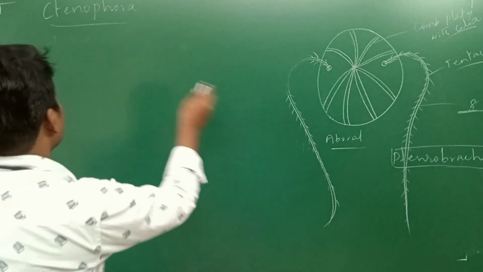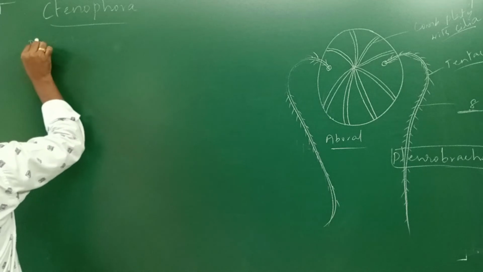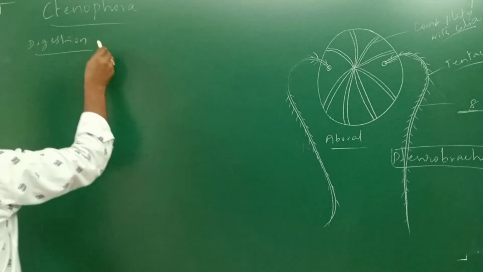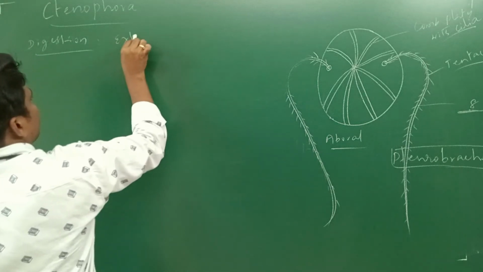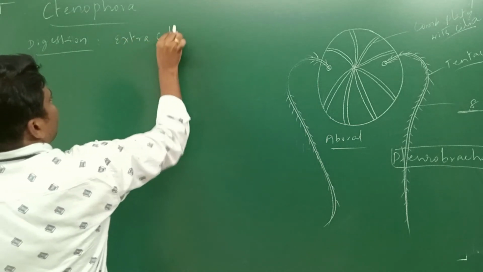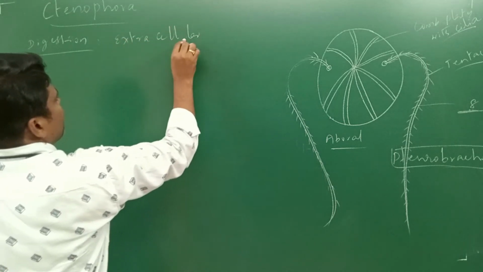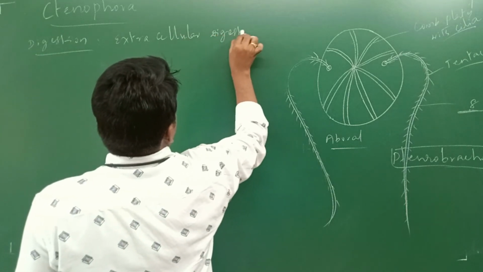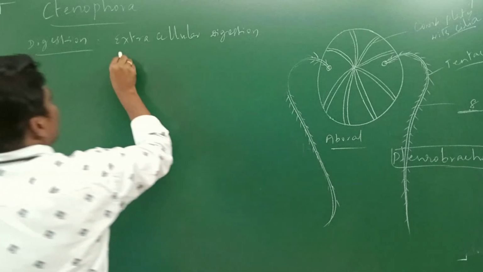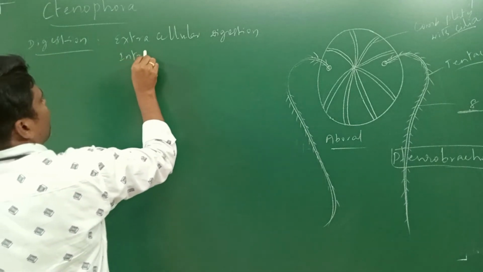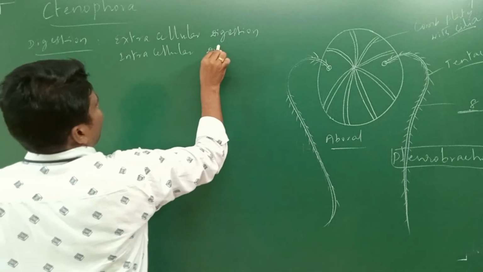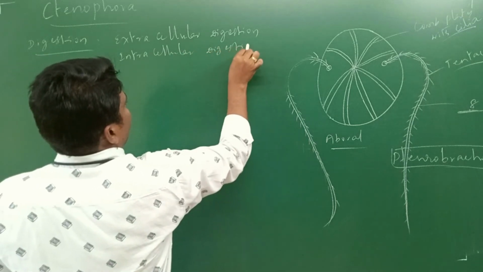Digestion. Next, digestive system. In these organisms, extracellular digestion and intracellular digestion can be observed. Extracellular digestion occurs in a cavity, the gastrovascular cavity.